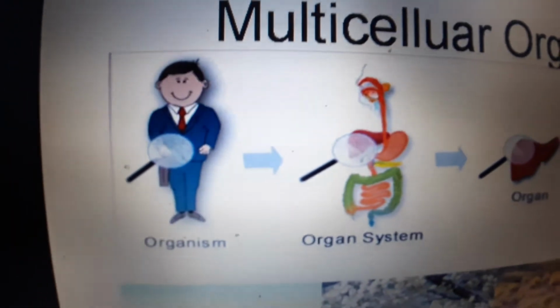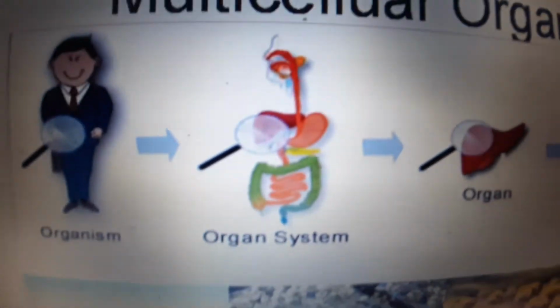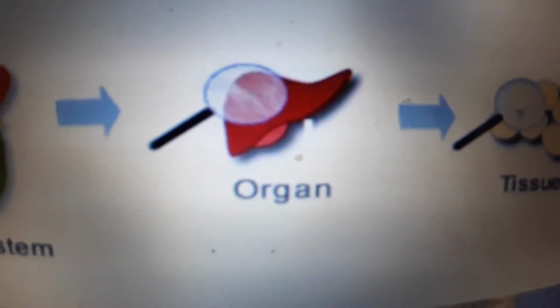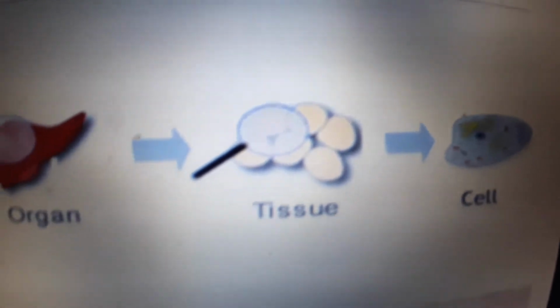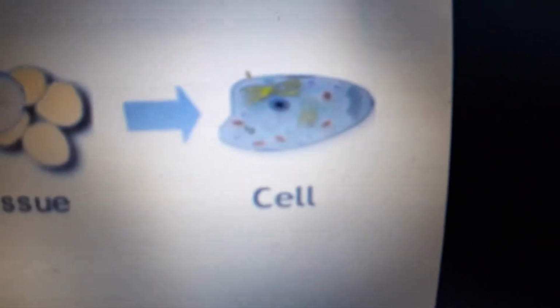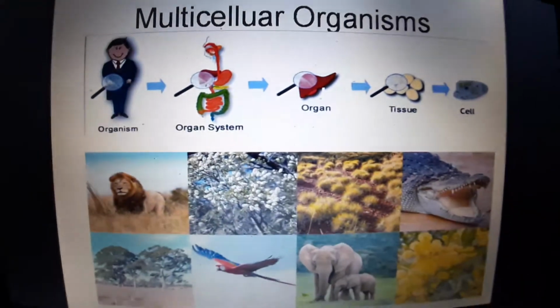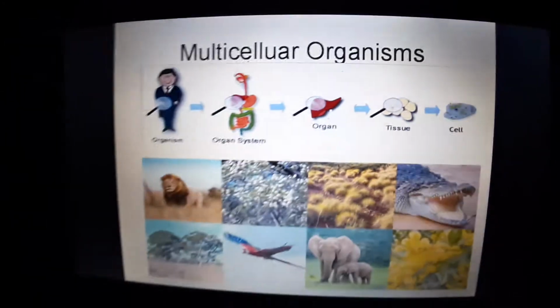This is a man. When you look close to him using a microscope, you will notice that he has organ systems. When you look closer into the organ systems, you will notice that he is made up of organs. When you closely look at the organs, you will notice that organs are made up of tissues. Tissues are in turn made up of cells. So, when many such cells combine together, the product is a multicellular organism.